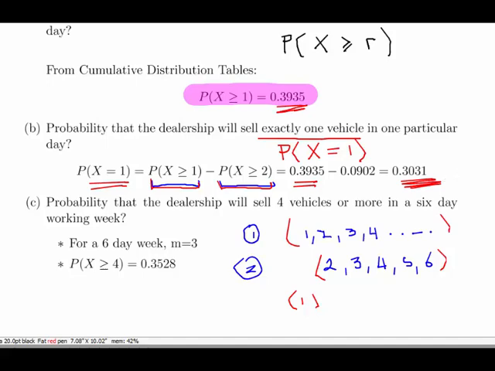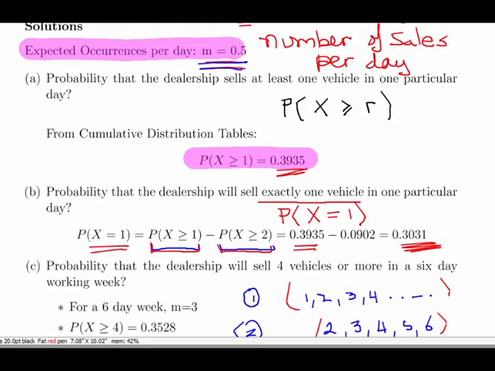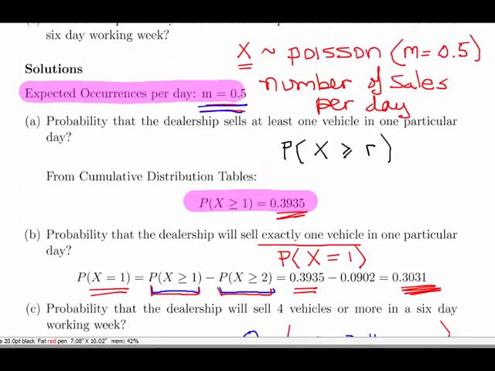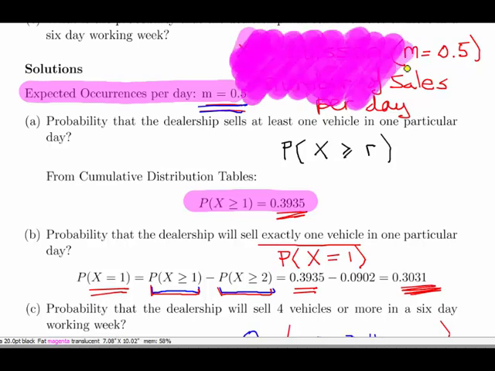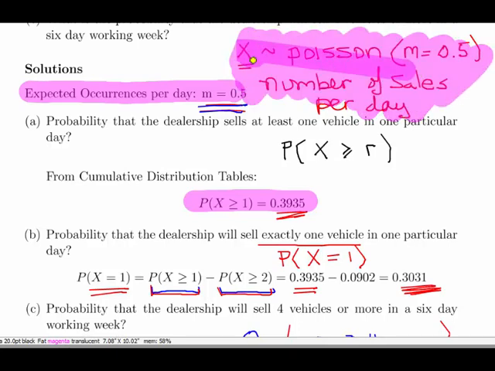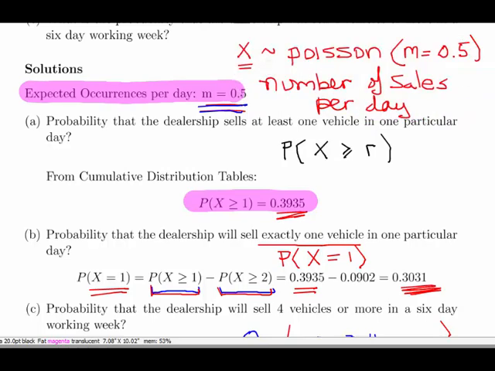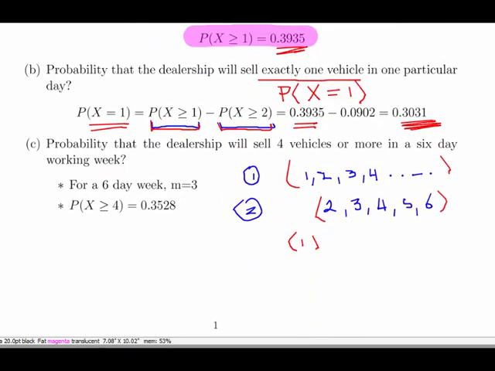0.3031. Okay, now just as a quick remark, what I could do here is rewrite this for the 6-day case. In this case, x will be a Poisson random variable where m is equal to 3, the number of sales in a 6-day working week. So we expect to sell 3 vehicles in a 6-day working week. So just a replication of that statement is what we need. Okay, now I'm not going to do it here. I want to finish up this video here.